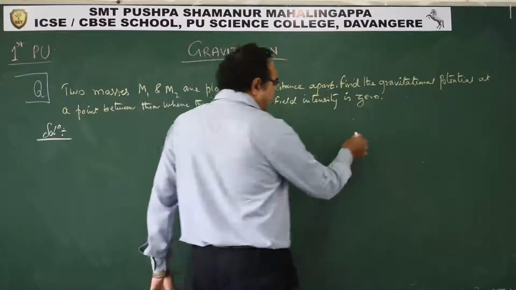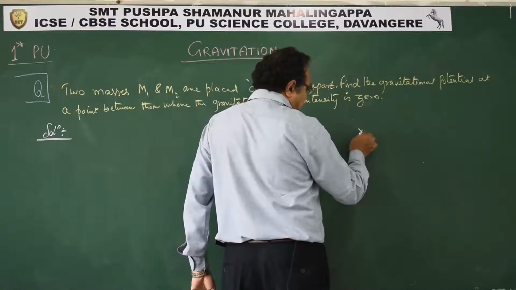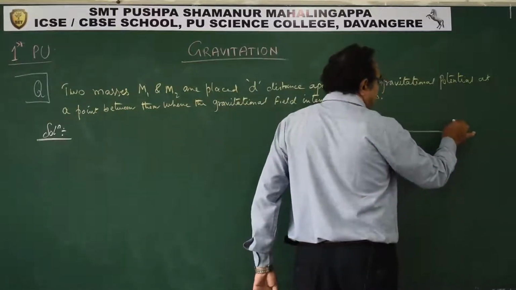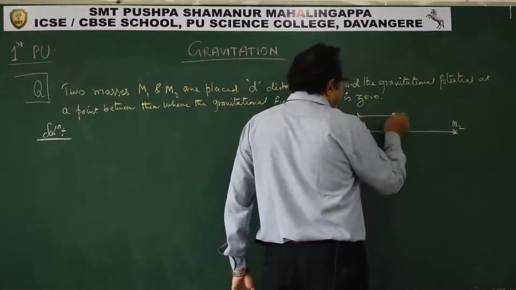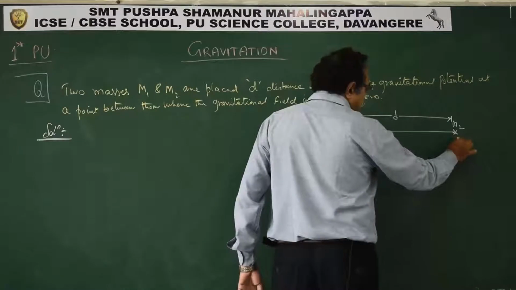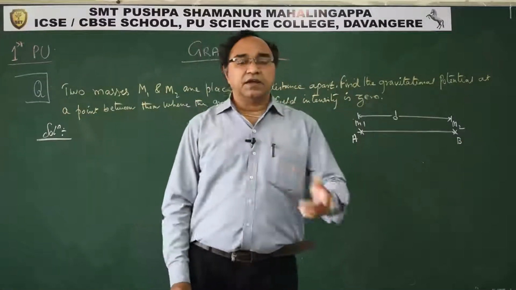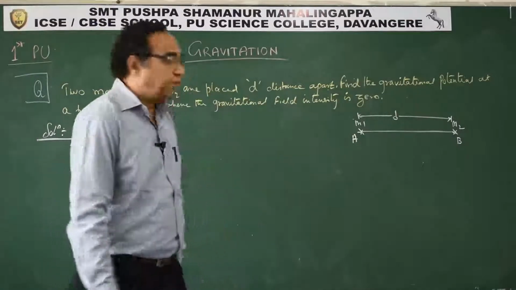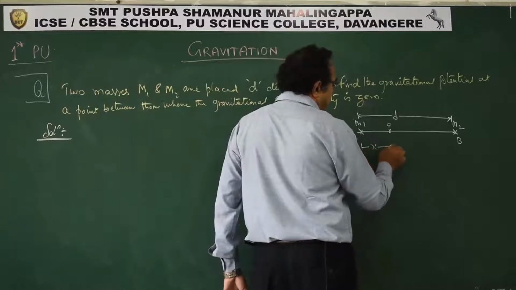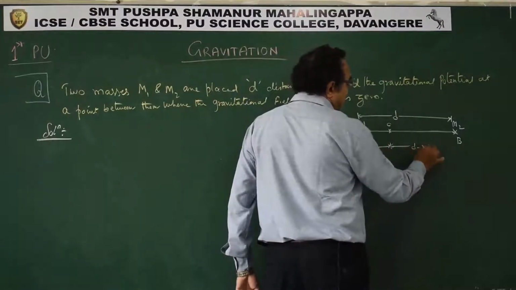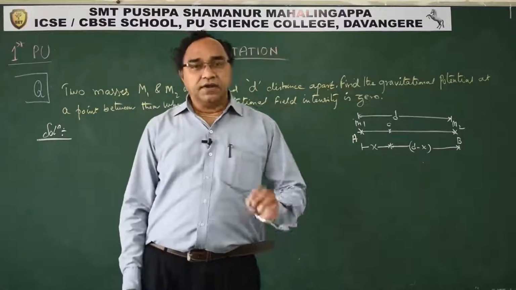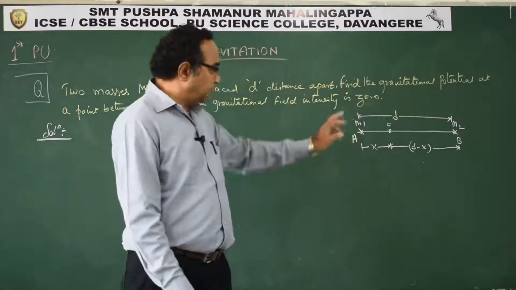Now see, if I draw it as a diagram, let us say this is m1. Here I have m2. They are placed d units apart. Let us say this is A, this is B. Now somewhere between A and B, let us say there is a point C. The distance is x. So the other distance will be d minus x. At C, the gravitational field intensity is 0.